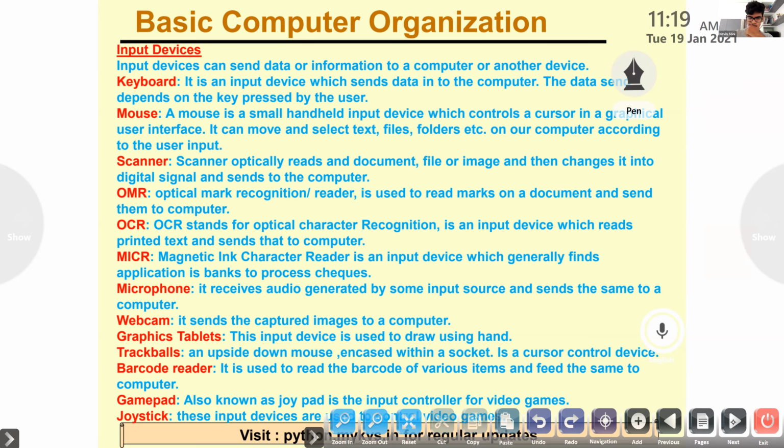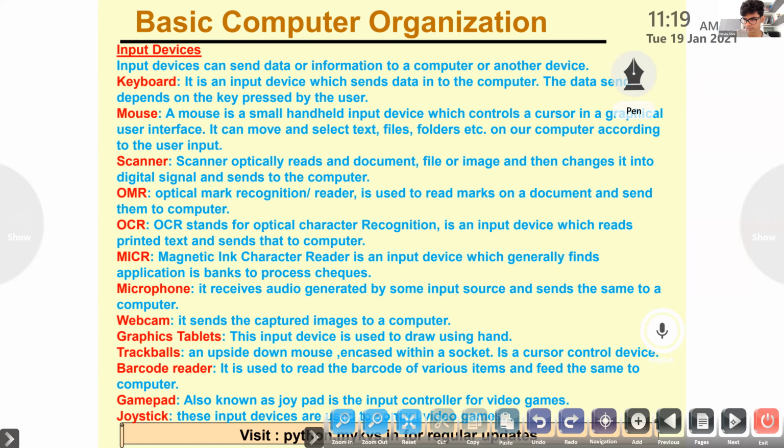Okay, read the names. Nevin. Those are the names of the input devices. Keyboard, mouse, scanner, OMR, OCR, MICR, microphone, webcam, graphics tablets, trackball, barcode reader, gamepad, and joystick.